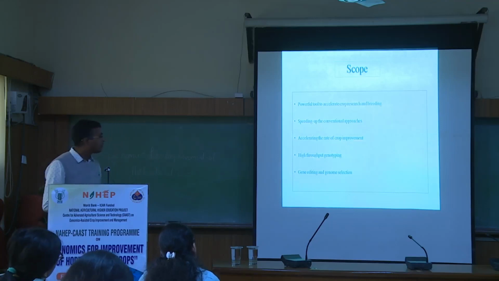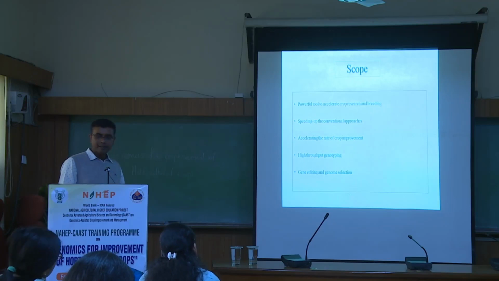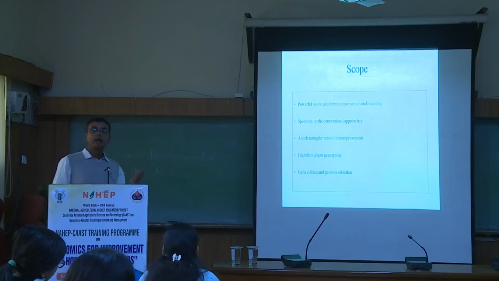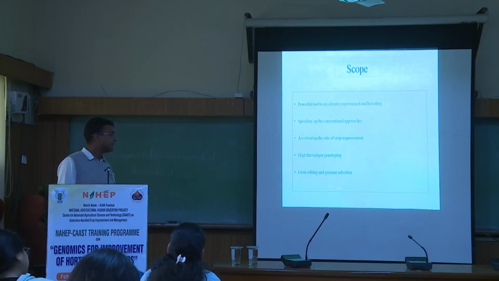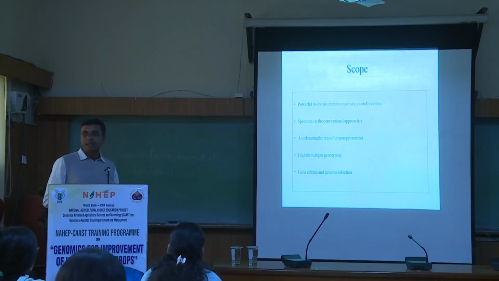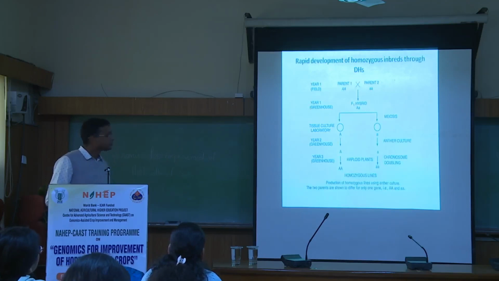Accelerate the crop improvement, high throughput genotyping, then gene editing and the genomic selections. These are the latest technologies. They can also be assisted using the speed breeding technology, because you have to have the progenies to do any kind of study, including gene editing and the genomic selections. If you don't have the progeny, you cannot evaluate or analyze your population, what kind of expression they are giving, no?